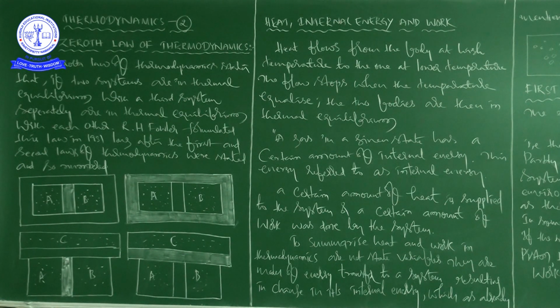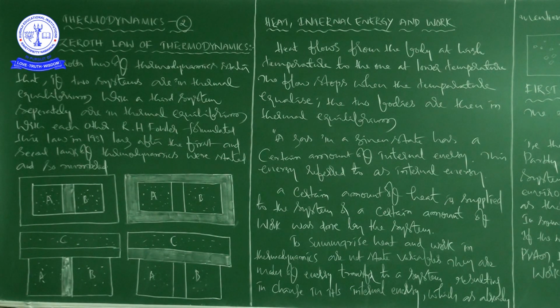So what is this observation telling us? This observation forms the basis of the zeroth law of thermodynamics. So what is the statement of the zeroth law? If two systems are in thermal equilibrium with a third system separately, then the first two systems also will be in thermal equilibrium with each other.